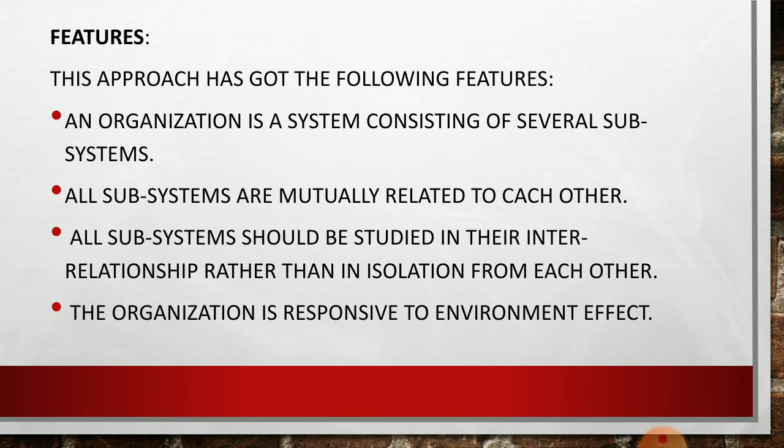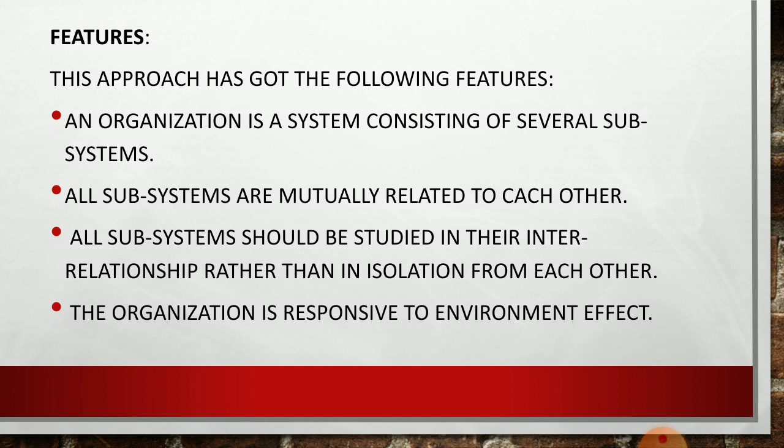There are some features. The first feature says that an organization is a system which consists of several subsystems, and these subsystems are interrelated and interconnected with each other. All subsystems should be studied in their interrelation rather than in isolated form.